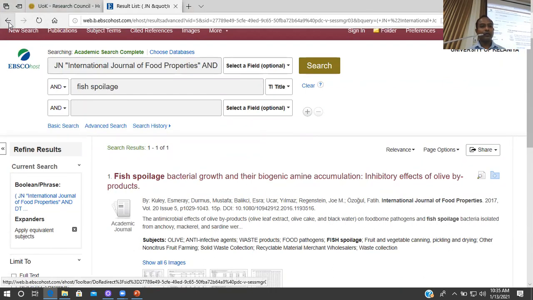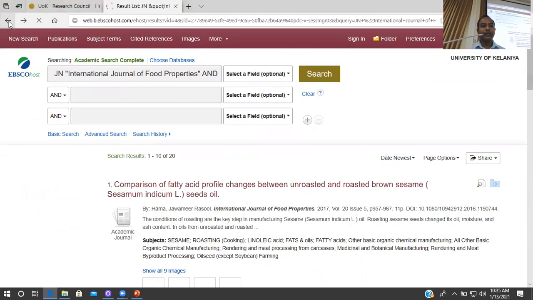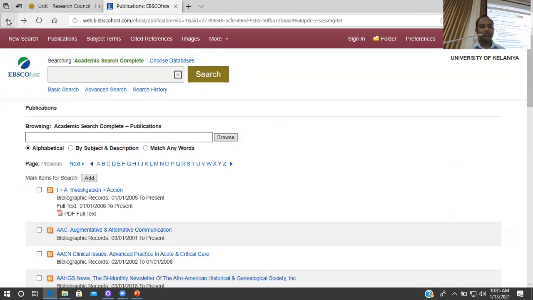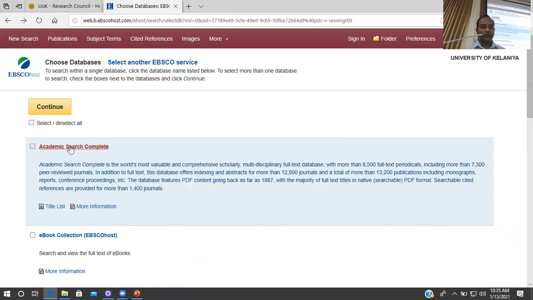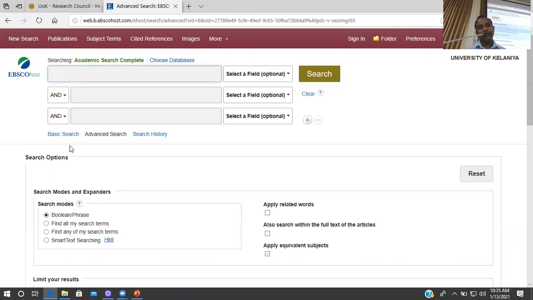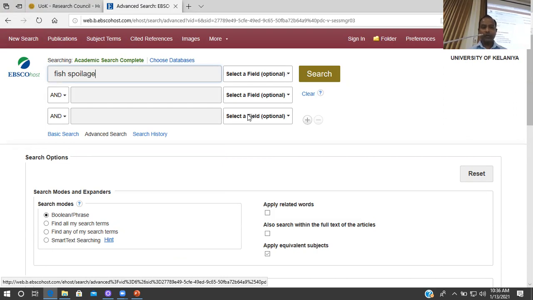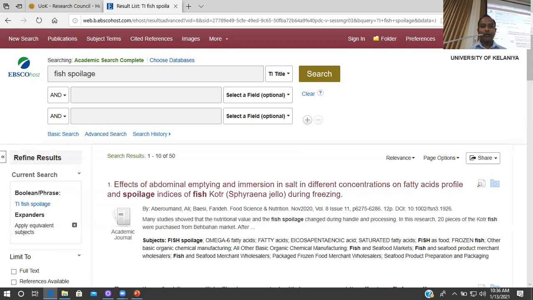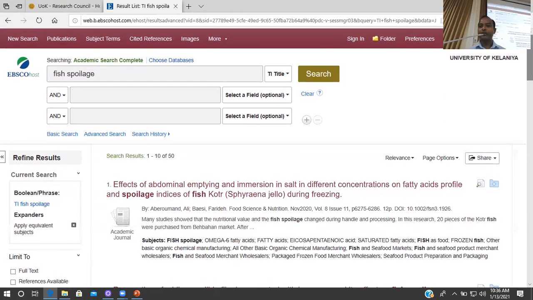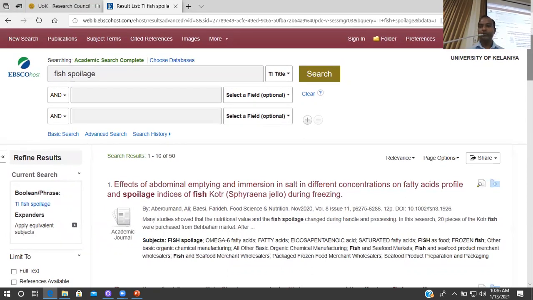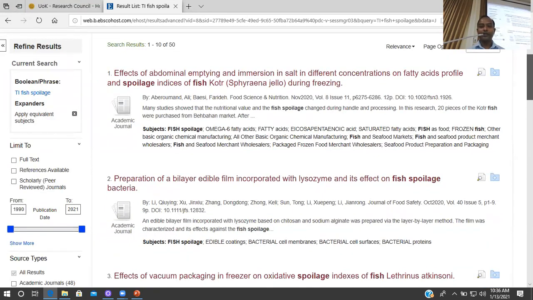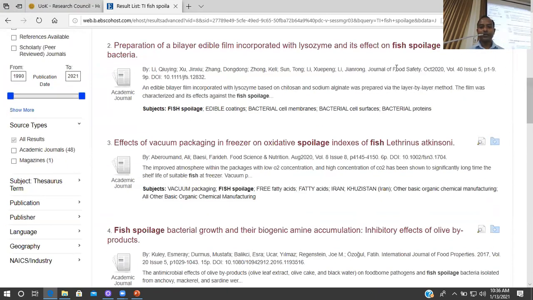So even without knowing the particular journal, you can search the entire database. When you click on it, it will bring you to the particular database. And again, you can search. Still, it retrieves the results from the entire collection. So here you will find that articles are from different journals. Here, Food Science and Nutrition. The second one would be Journal of Food Safety.